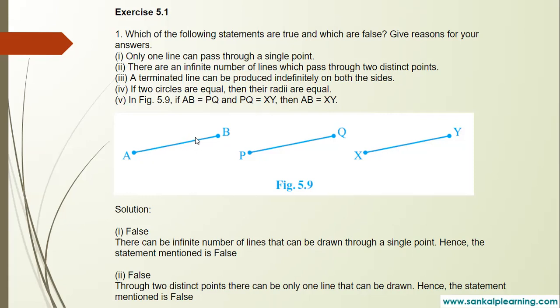See here, AB is equal to PQ. For example, AB is 5 centimeter, PQ is 5 centimeter. These two lines are equal. And what is next? PQ is equal to XY. See, PQ is 5 centimeter and XY is also 5 centimeter. Then we can say AB is equal to XY. See, all the line segments measure 5 centimeter. So this is your axiom 1. The things which are equal to the same things are equal to one another.